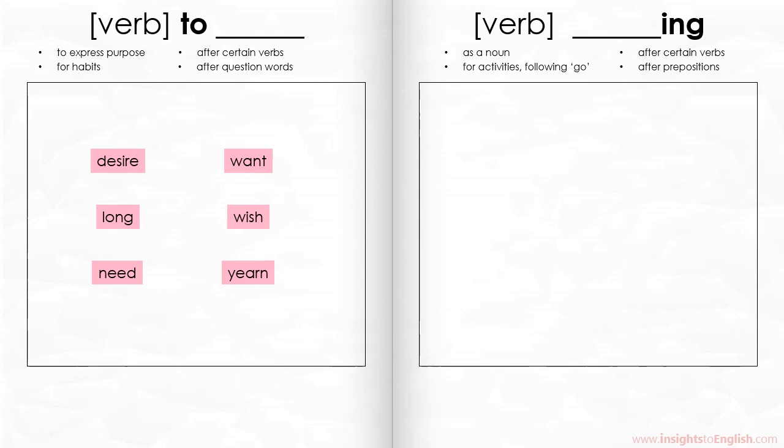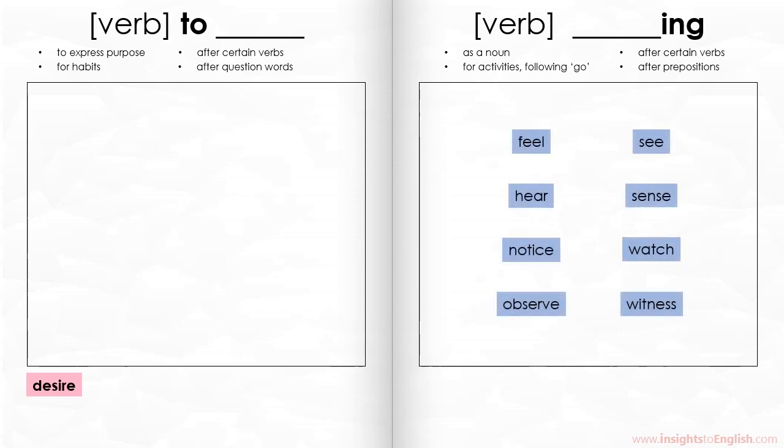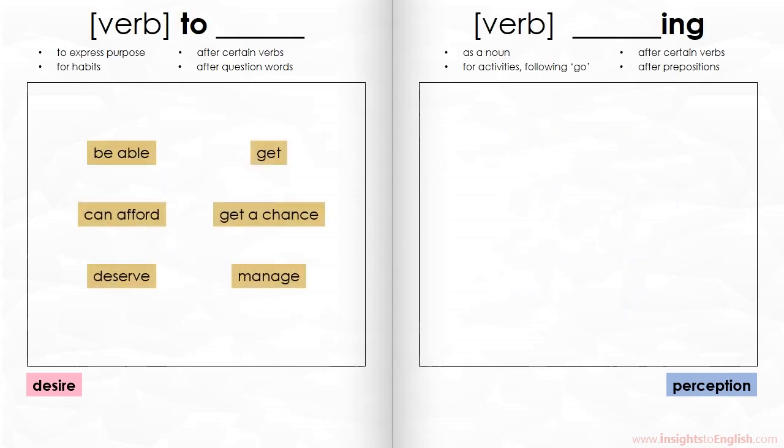We see that verbs about what you want go in the to group, while verbs of perception usually go in the ing group. Keep in mind that there are often exceptions, as with many things in English. Here, perception verbs that are less certain go into the left group. Verbs of opportunity, like deserve and afford, are also followed by to.